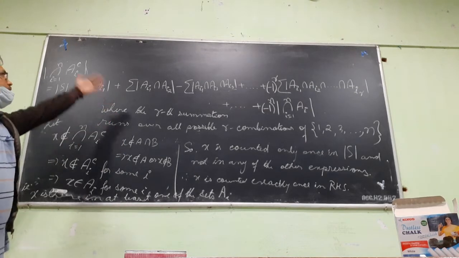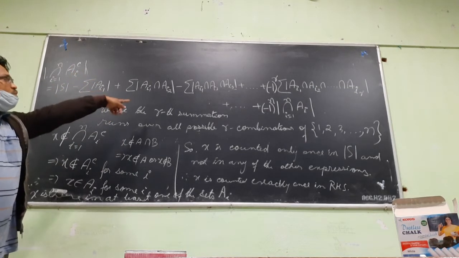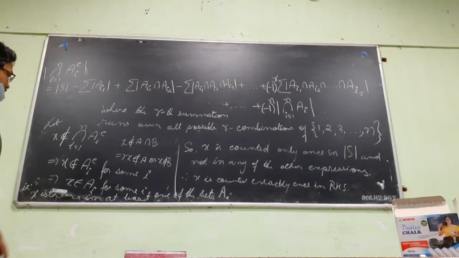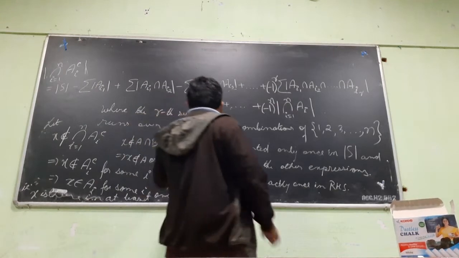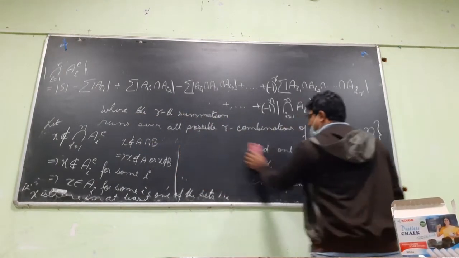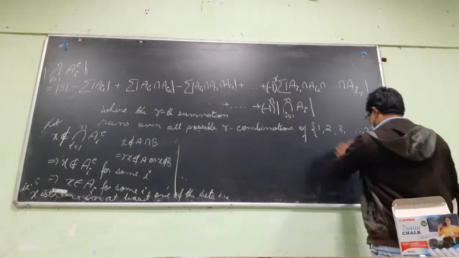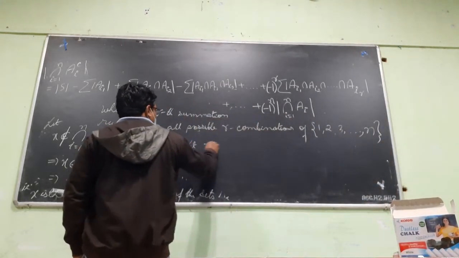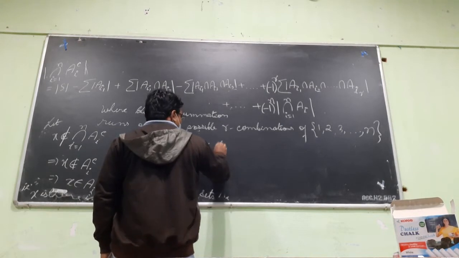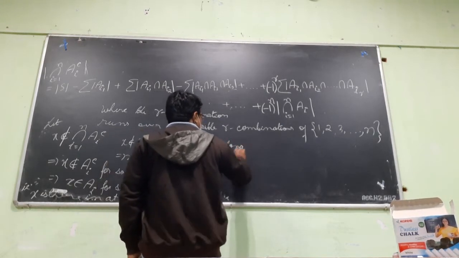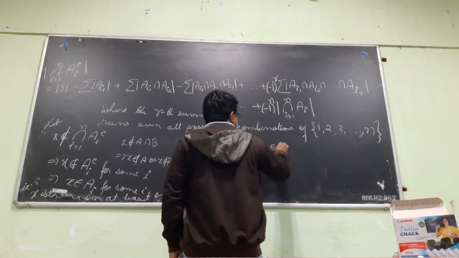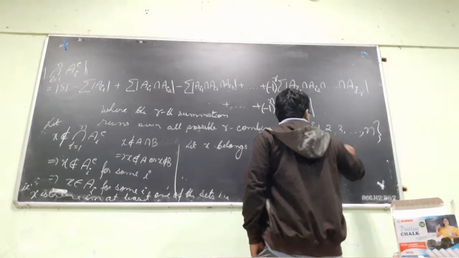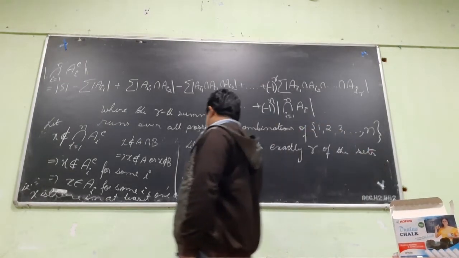We are generalizing. That r may be 1, r may be 2, r may be 3, r may be n. So let us suppose that X belongs to exactly r of these sets. Let X belong to exactly r of the sets A_i.